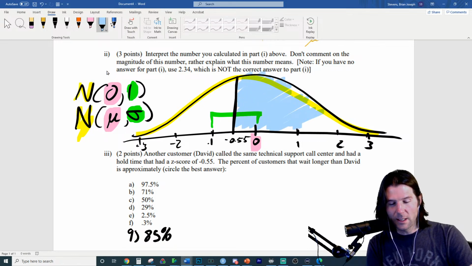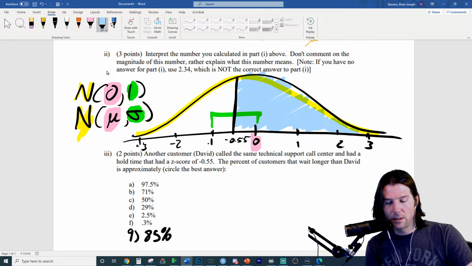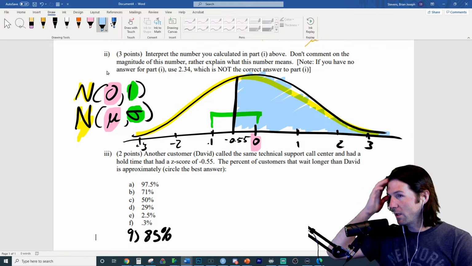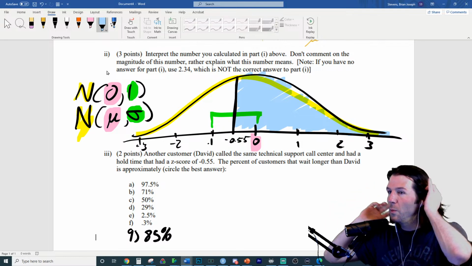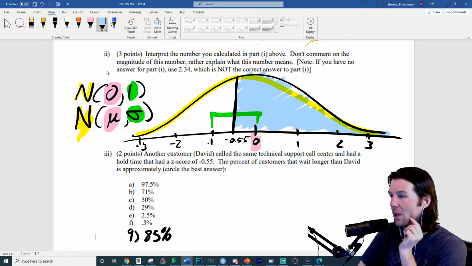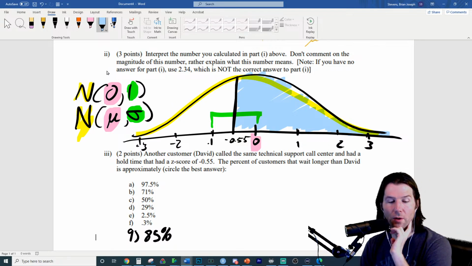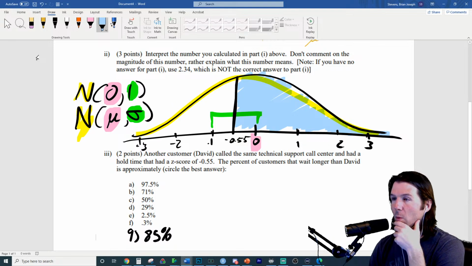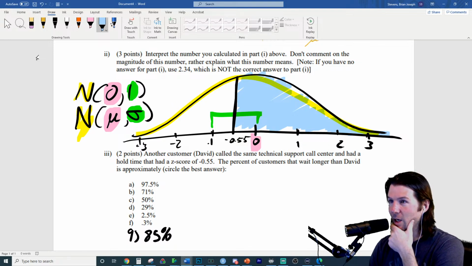Do you see what the answer is now? But pretend my answer doesn't exist. Does it make sense, Clay, what the answer is right now? Could you pick from here the answer for what % of customers? Because the whole curve is 100%. And could you pick out what % had a wait time longer than David, knowing that the whole curve is 100%? It might be trickier with the 85 on there, which doesn't exist on the real question.